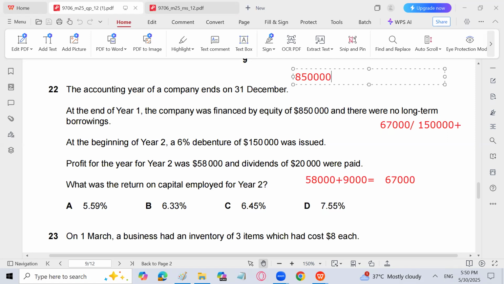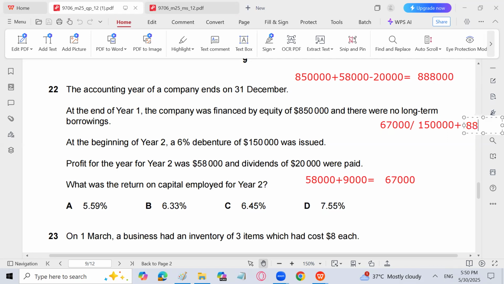For year 2, the equity section will increase by 58,000 of profit, and the dividend has been paid out of retained earnings or reserves, whatever. 20,000 will be subtracted, and then the equity for year 2 is going to be 8,88,000.